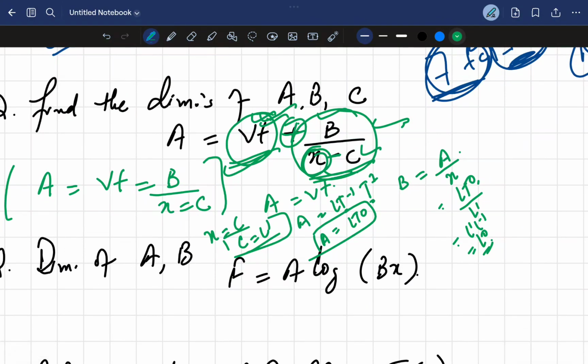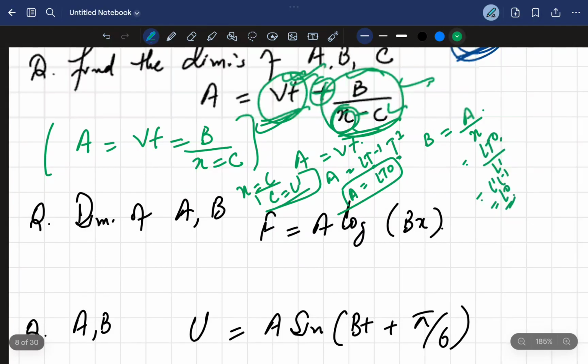ये बेसिक चीजें आपको पता होनी चाहिए। Now the second question is the, find the dimensions of the A and B.